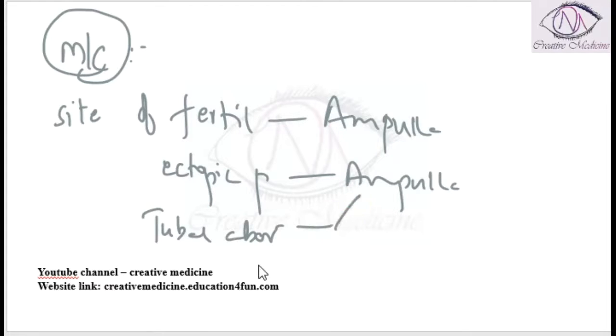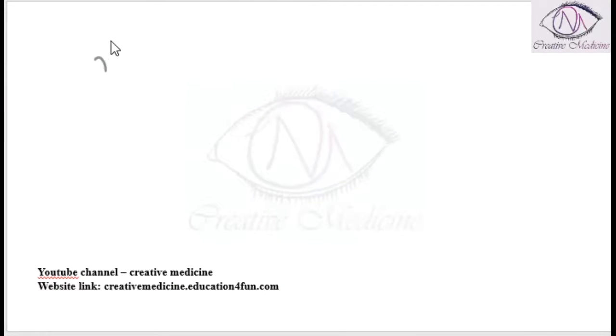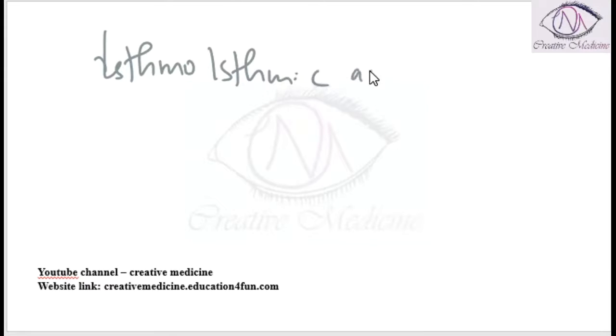Most common site for tubal rupture is isthmus of fallopian tube. Most common site for tubal ligation is isthmus of fallopian tube. Best prognosis for reversibility or recanalization of the tube is if there is isthmic anastomosis. Tuberculosis causes block in the cornual end of the tube. Gonococcus causes block in the fimbrial end of the tube.